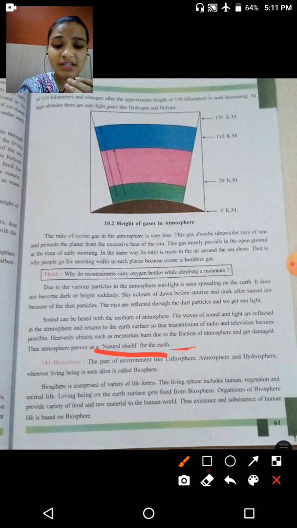Thus the existence and subsistence of human life is based on the biosphere. So all these four things are needed to live a life, to survive. Okay, and the biosphere is there so that existence and subsistence is there. But all four are equal only.